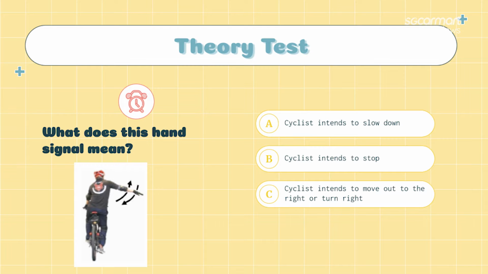First question, what does this hand signal mean? A, cyclist intends to slow down. B, cyclist intends to stop. And C, cyclist intends to move out to the right or turn right.